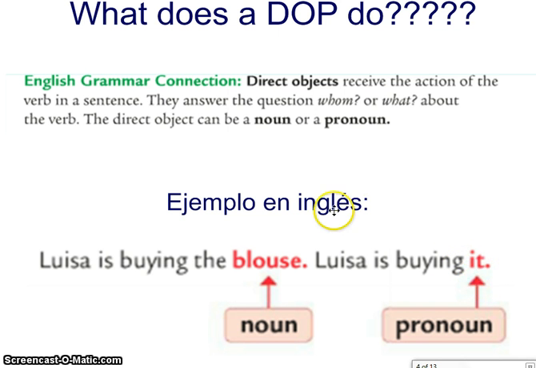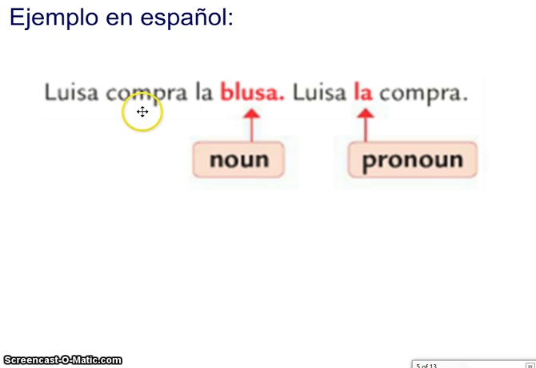It is referring to the blouse. I'll show you what that looks like in Spanish. Luisa compra la blusa. Luisa buys the blouse. Luisa la compra. What you do is you insert the direct object pronoun before this conjugated verb. This means Luisa buys it, it being the blouse.